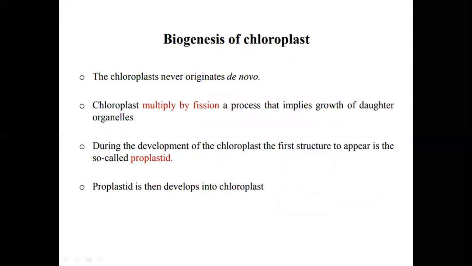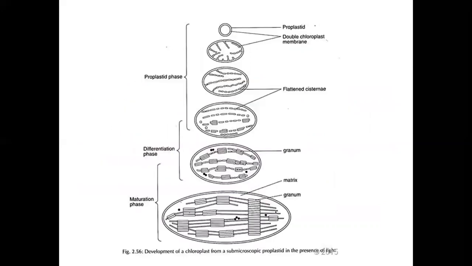So the biogenesis of chloroplast: the chloroplast never originates de novo. Chloroplasts multiply by the fission process that implies growth of daughter organelles. So, during the development of the chloroplast, the first structure to appear is the so-called proplastid. Then the proplastid then develops into a chloroplast. So this is the structure development of chloroplast.